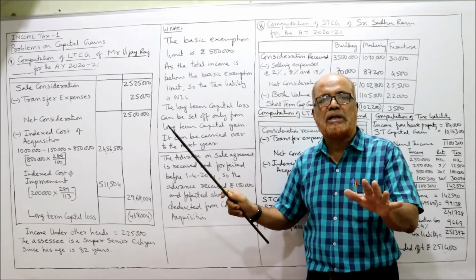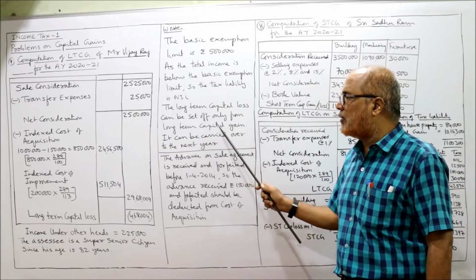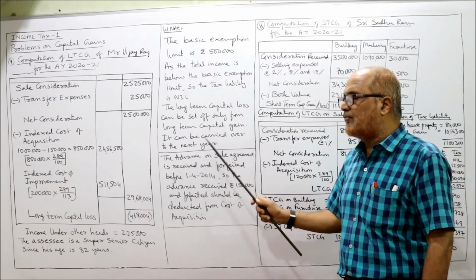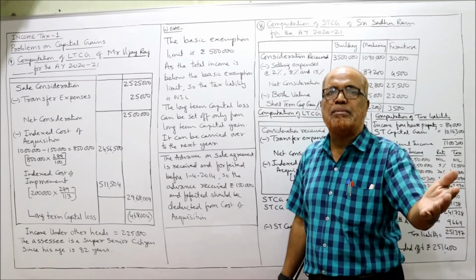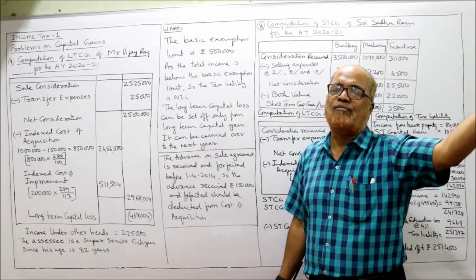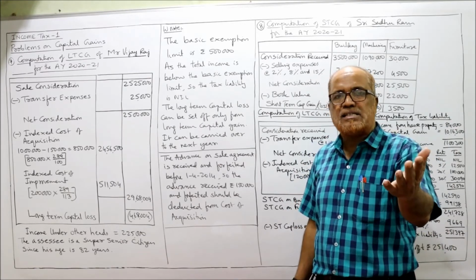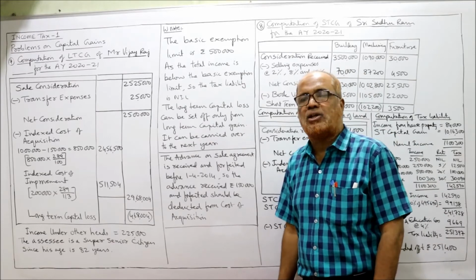5 lakh. No tax. The long-term capital loss can be set off only from long-term capital gain. It can be carried forward to the next year. Current year, if they are having no other long-term capital gain, it can be set off. Otherwise, this long-term capital loss can be carried forward to the next year. And in the next year, from long-term capital gain, this loss can be set off.